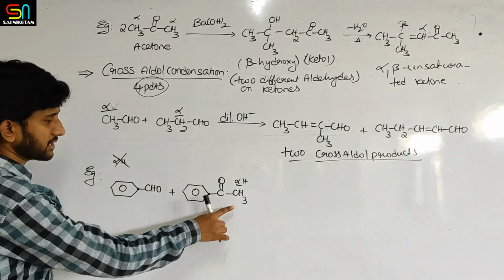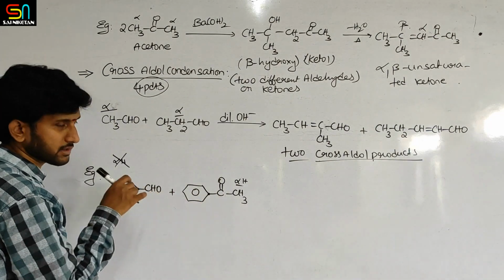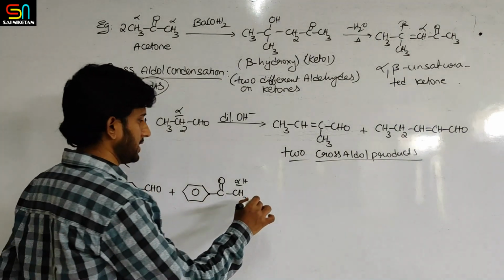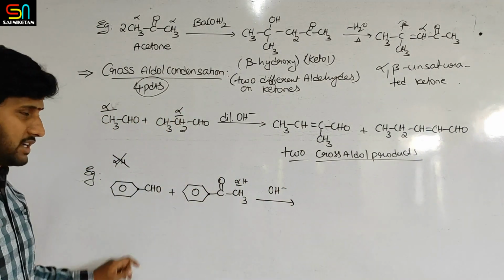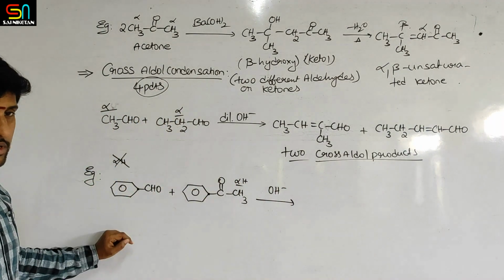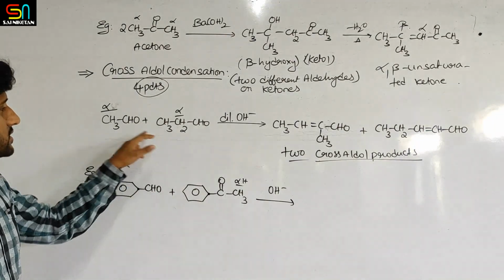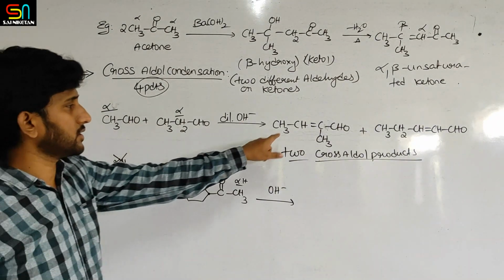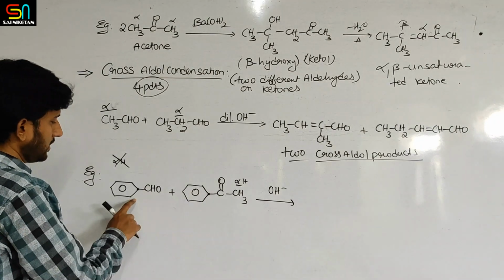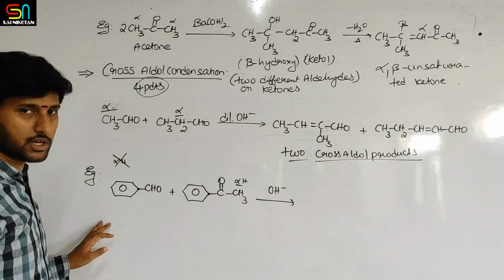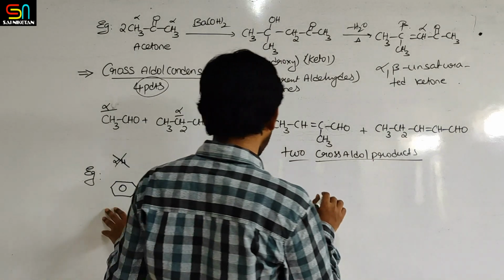Means reaction with these alpha hydrogens and this oxygen takes place. So what is the product obtained here? The cross product is only one product in this case because there is no alpha hydrogen here. In the earlier example, two different types of alpha hydrogens were there, so two products were obtained. Here only one side has alpha hydrogens, so that's why only one cross product. What is that cross product?